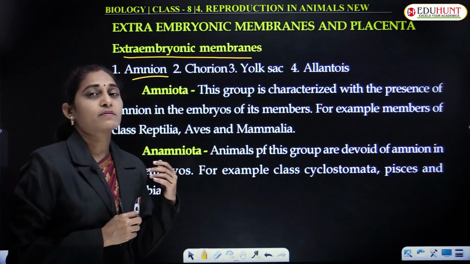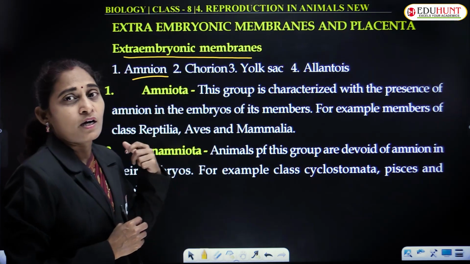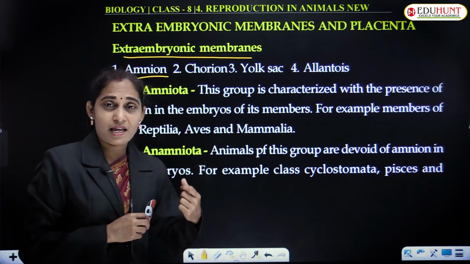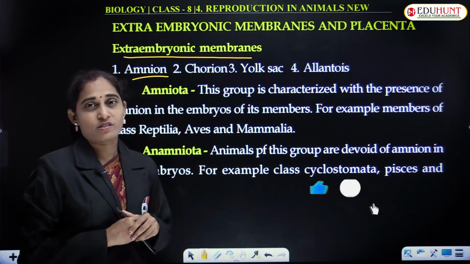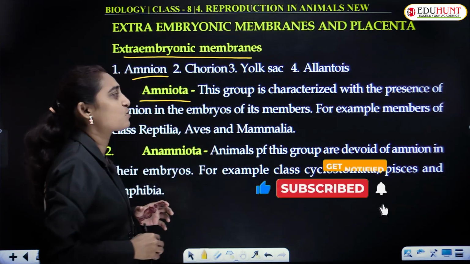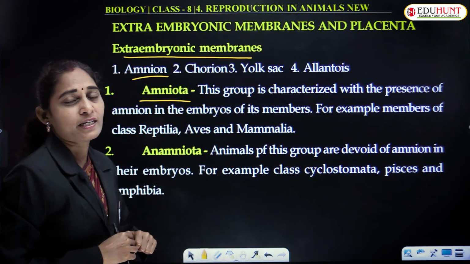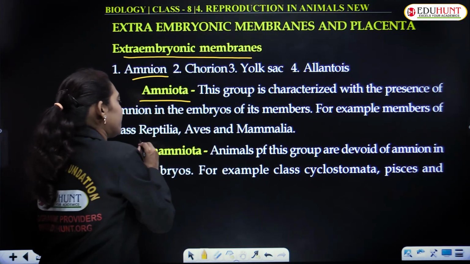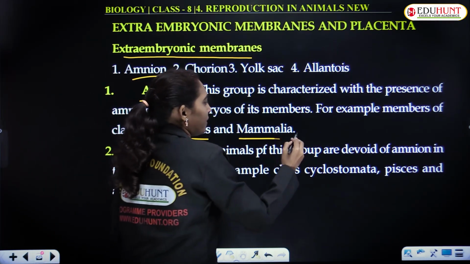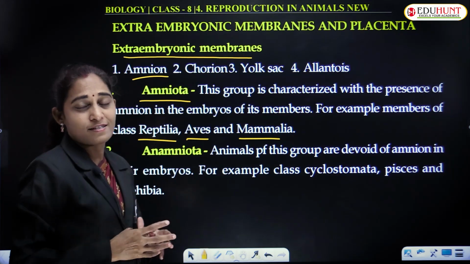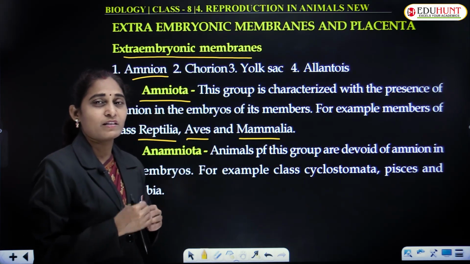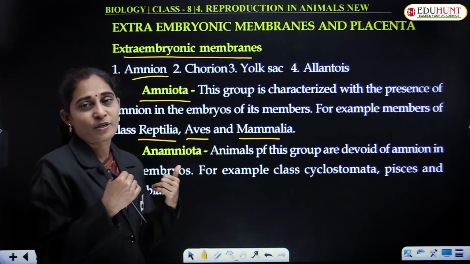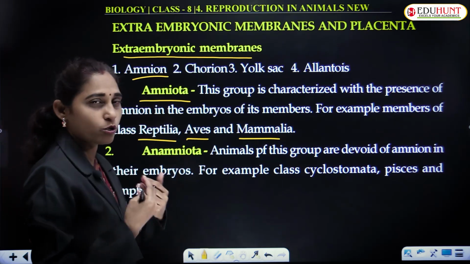Amniota, and based on the presence of amnion, the animals can be classified into amniotes and anamniotes. Amniotes are the animals which have amnion in their extra embryonic layers. For example, in reptiles, aves and mammalia, they have amnion surrounding the fetus. Surrounding the embryo, there is a layer known as amnion. If there is amnion, the animal is said to be an amniotic animal or amniote.